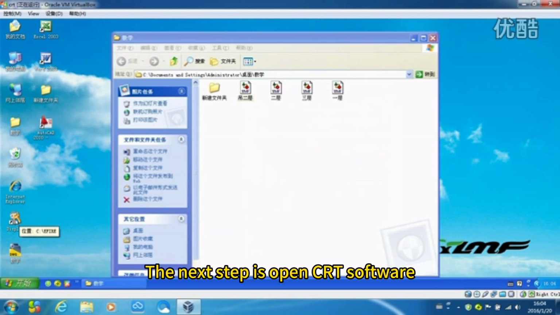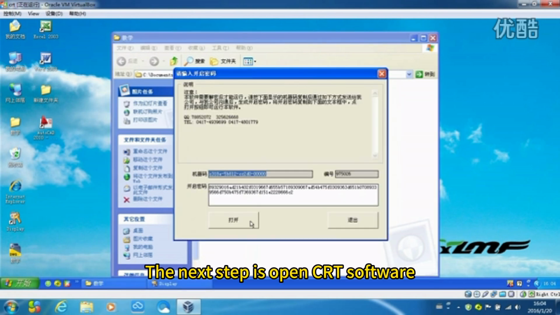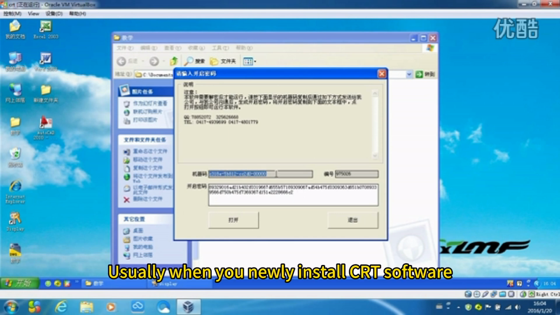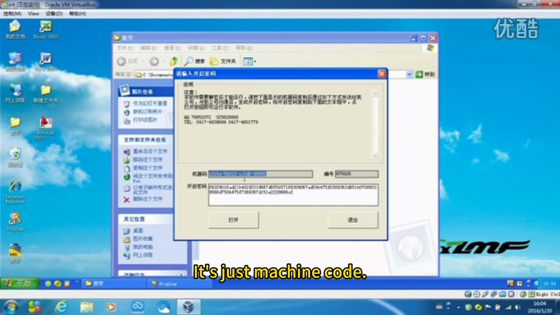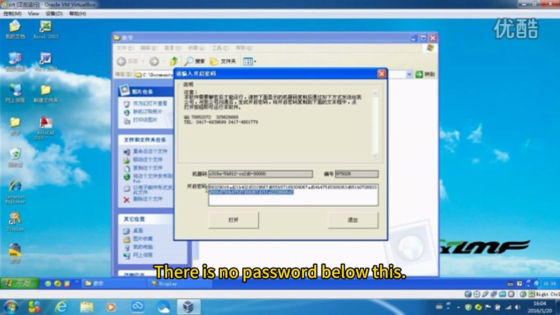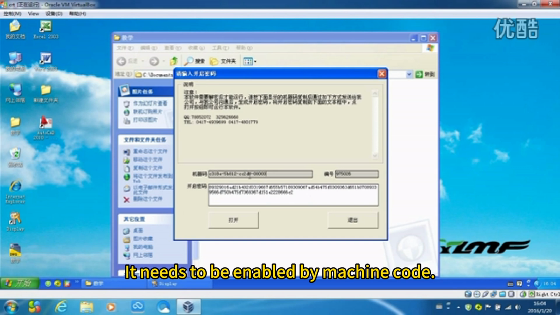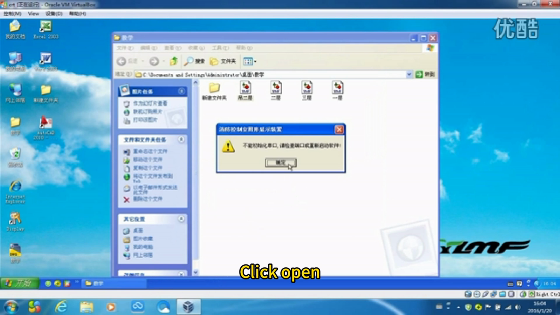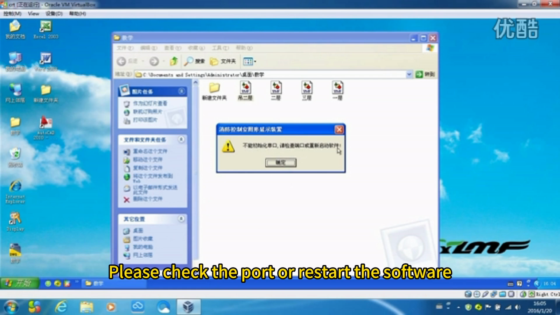The next step is to open the CRT software. Usually when you newly install CRT software, it's just machine code. There is no password below this. It needs to be enabled by machine code. Click Open. It showed could not initialize port. Please check the port or restart the software.